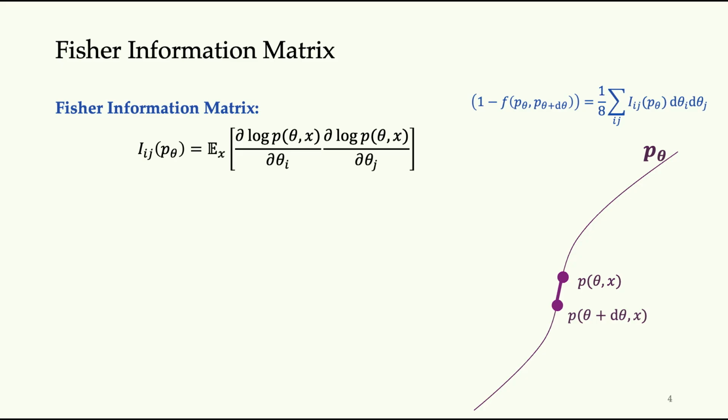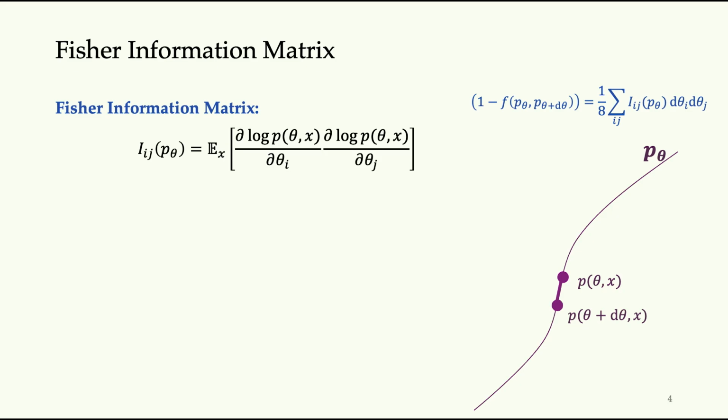Okay, so now let's take a closer look at the definition of the Fisher information matrix. The Fisher information matrix can be viewed as the second-order derivative of this infidelity function here. So it basically quantifies the difference between the probability distribution at a point theta and the probability distribution at a point theta plus d theta. So it is kind of like a local property of the behavior of a probability distribution at theta. And the exact expression is given on this slide. It is simply the expectation value of this so-called logarithmic derivative function.